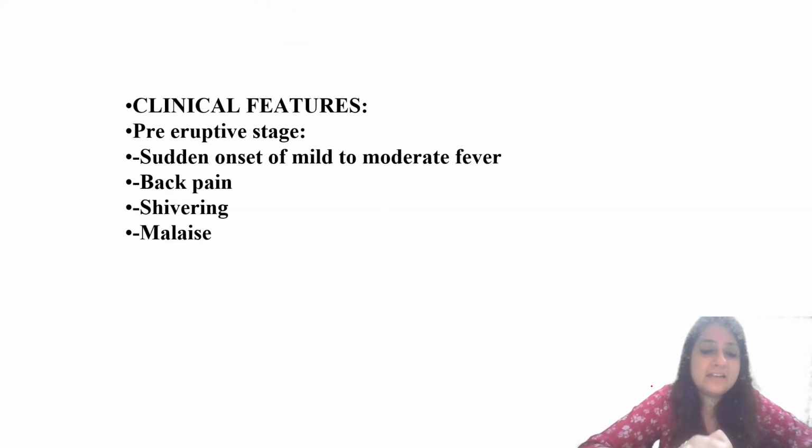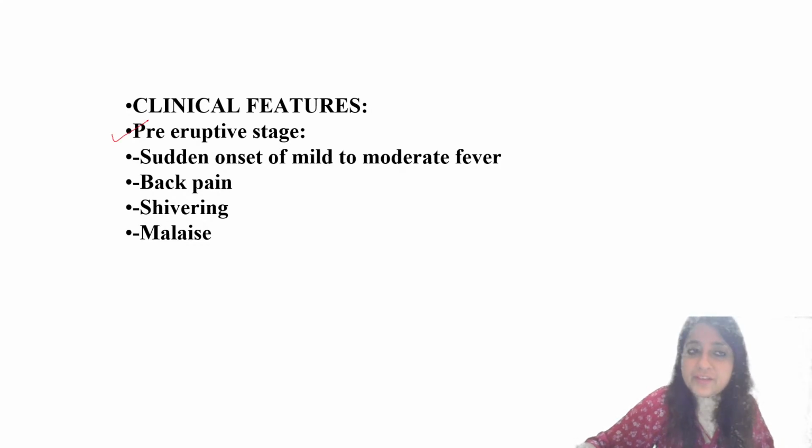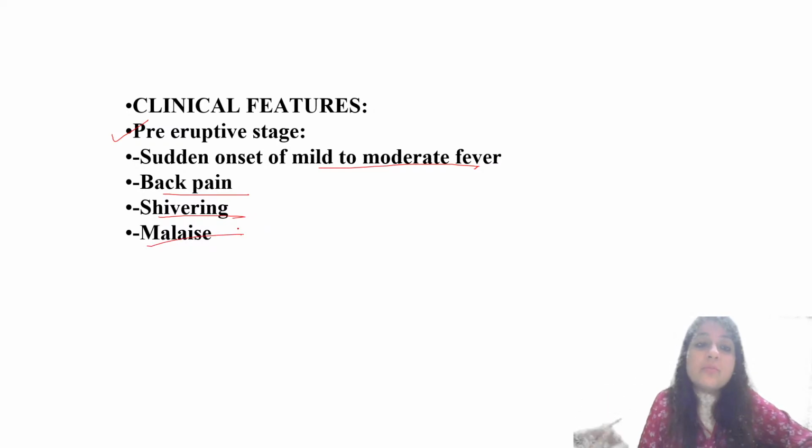Now, what about the clinical features, guys? What about the clinical features for chickenpox? Okay, so if you talk about the clinical features, everybody, you will see that just like measles, you have a pre-eruptive phase, sudden onset of mild to moderate fever, back pain, shivering, malaise. That's okay. But what is more important? More important is the eruptive phase. And in the eruptive phase, everybody, what do we have?